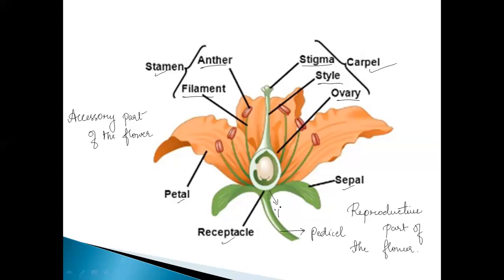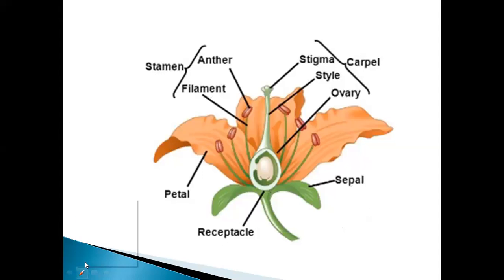pedicel, thalamus are the accessory parts of the flower. Accessory means the supportive and attractive parts of the flower. Whereas the reproductive parts of the flower are the carpel and the stamen. In the stamen, it is anther and filament, and in the carpel, it is stigma, style, ovary.